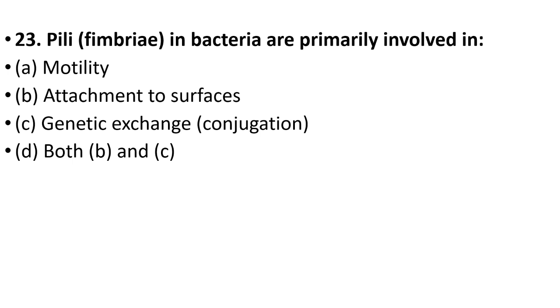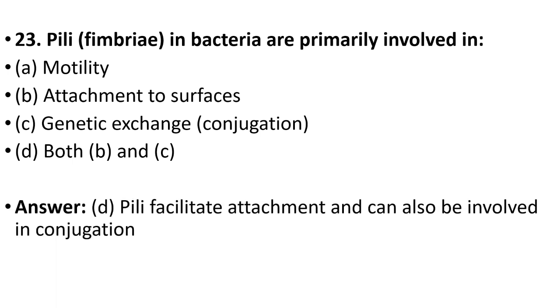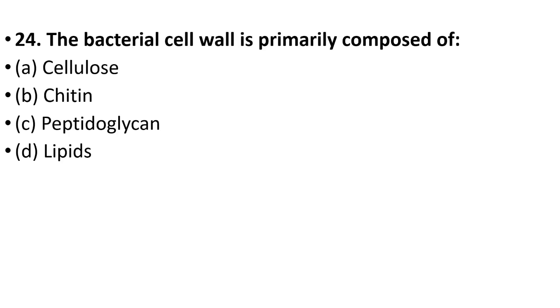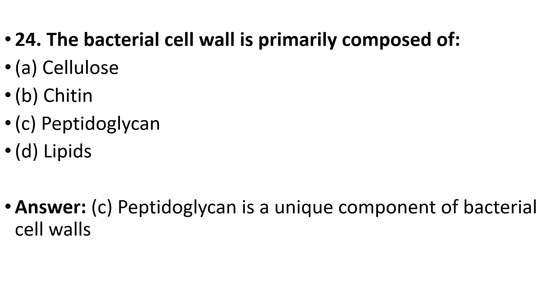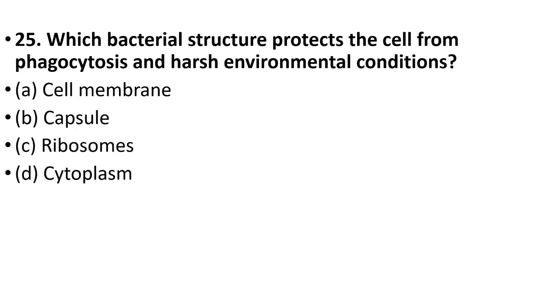Twenty-third question. Pili, fimbriae in bacteria are primarily involved in motility, attachment to surfaces, genetic exchange, both B and C. Your answer is option D. Pili facilitate attachment and can also be involved in conjugation. Twenty-fourth question. The bacterial cell wall is primarily composed of cellulose, chitin, peptidoglycan, lipids. Your answer is option C. Peptidoglycan. Peptidoglycan is a unique component of bacterial cell walls.